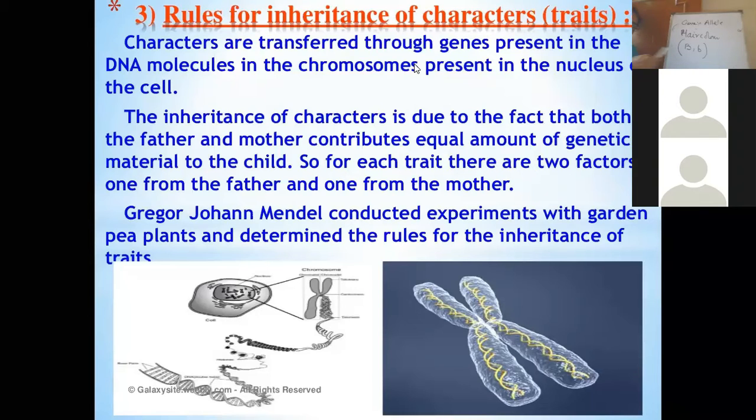Now, out of these, there can be different types of genes. One is the dominating gene and one is the recessive gene. But it is not always that the dominant and recessive will both be present in the same setup. That we will discuss. But what is a dominating gene?